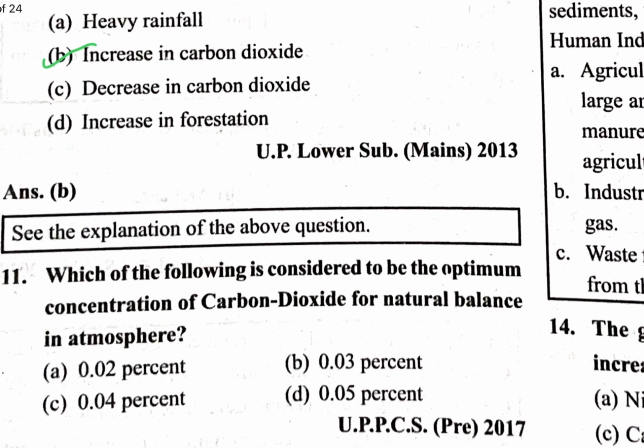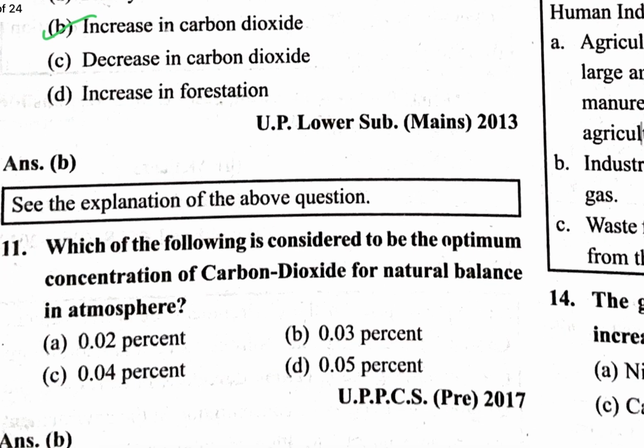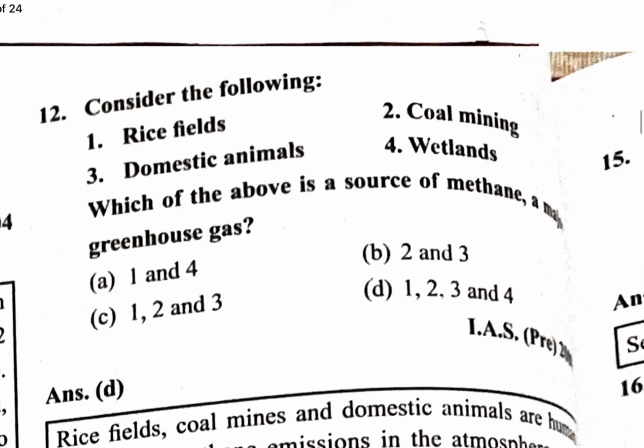Which of the following is considered to be the optimum concentration of carbon dioxide for natural balance in the atmosphere? The optimum percentage concentration of carbon dioxide is 0.03%. Next question: consider the following: rice field, coal mining, domestic animals and wetland. Which of the above are sources of methane? The rice field is a source of methane. Coal mining is also a source of methane.